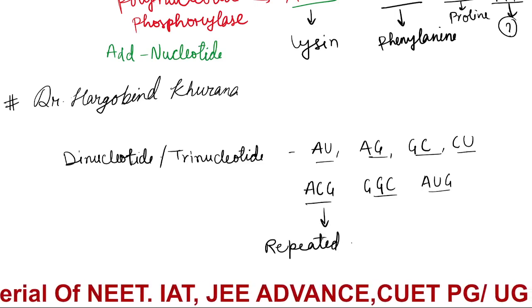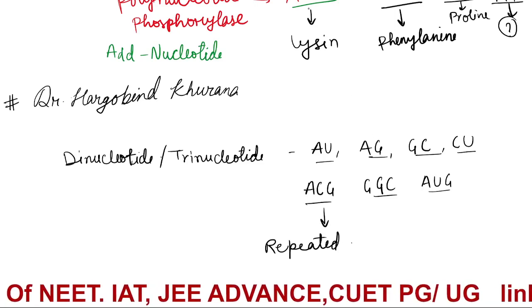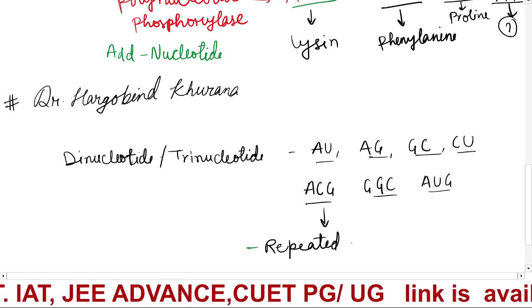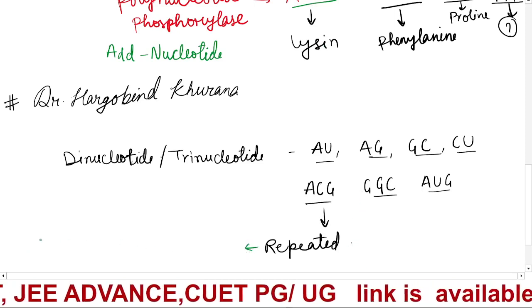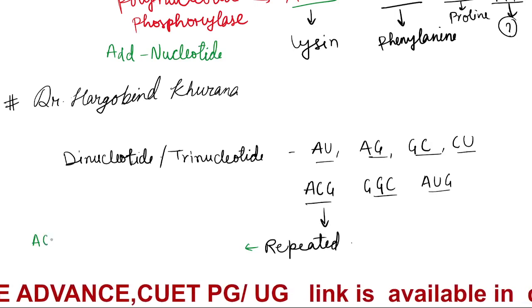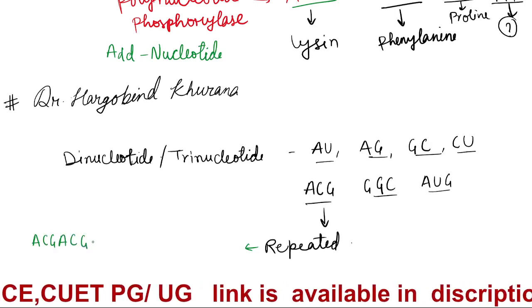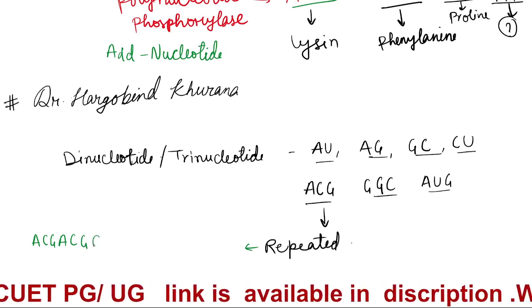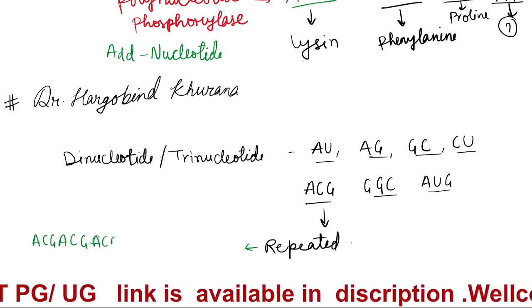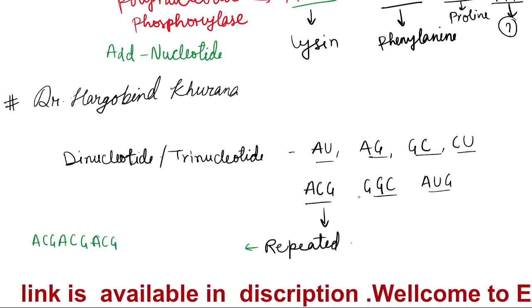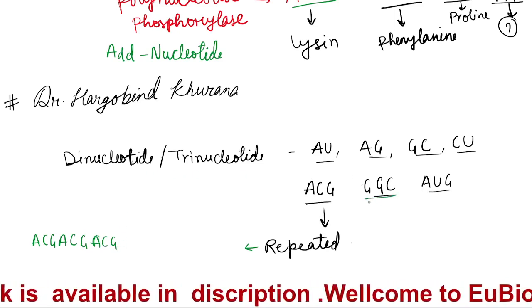Okay, then once he repeated this sequence, what will you get? Suppose you are repeating by yourself, once you repeat ACG, you will get ACG, then again ACG, then again ACG. If they took the dinucleotide, you take any two. Okay, so these two I am taking.